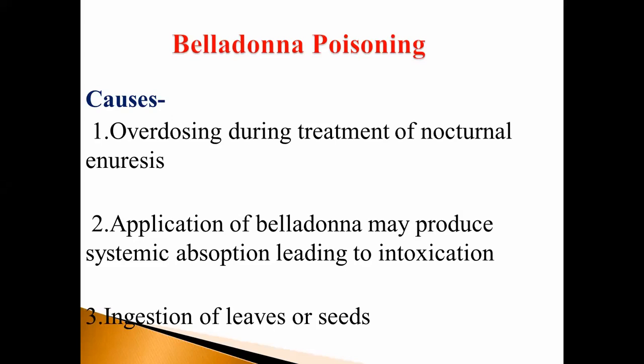Belladonna poisoning causes: it may occur accidentally, especially in children, because children are attracted by the seeds or berries of the belladonna plant. Also overdose during the treatment of nocturnal enuresis.